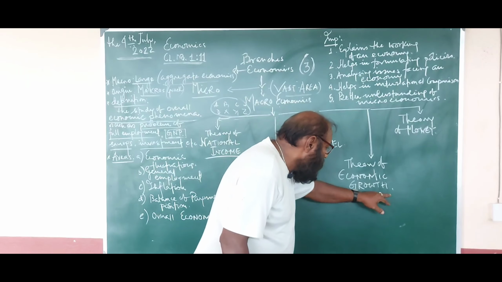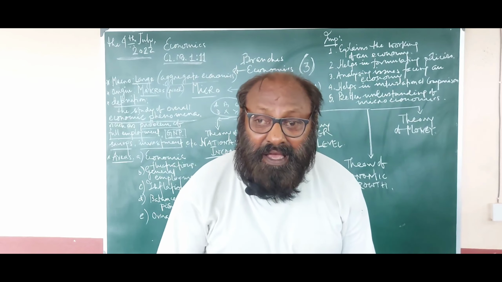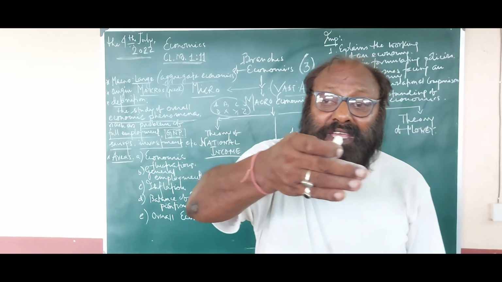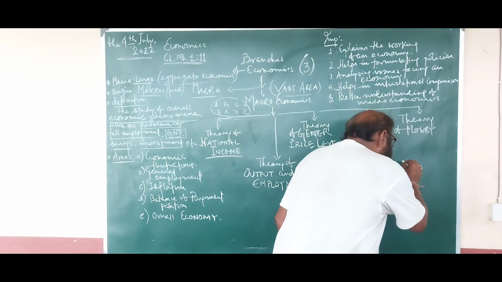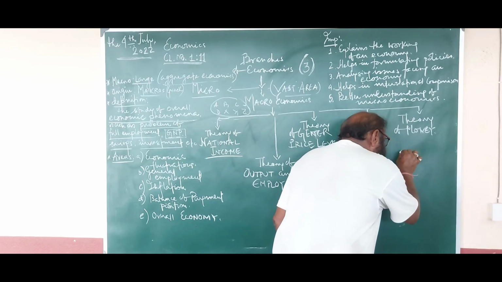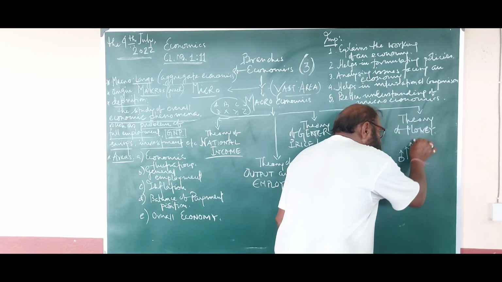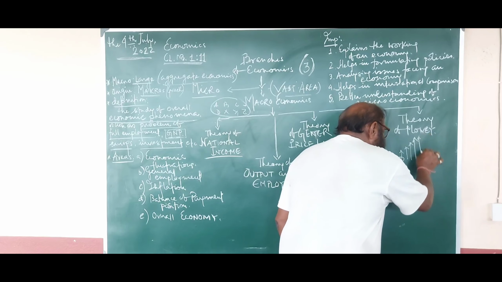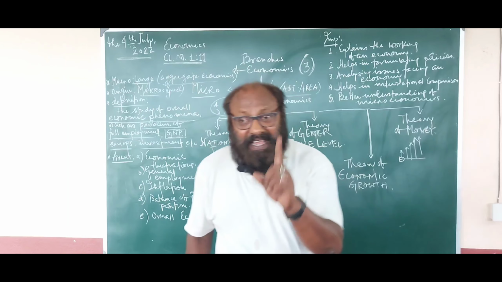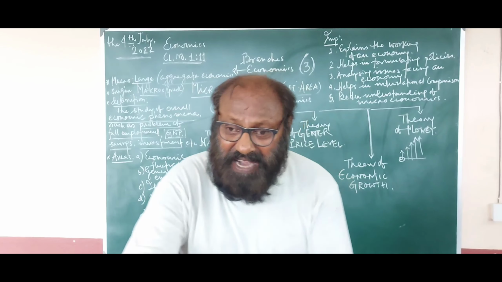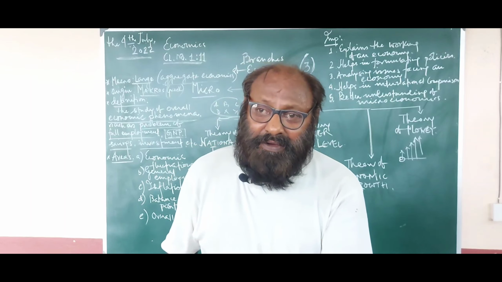And theory of economic growth. Economic growth is basically the level at which the economy is working. Say you have started from 0. Now from 0 you must go up, and it is a continuous process of growing and going up, and that is the growth. What is growth? Growth is the additional development of an economy during a particular period.